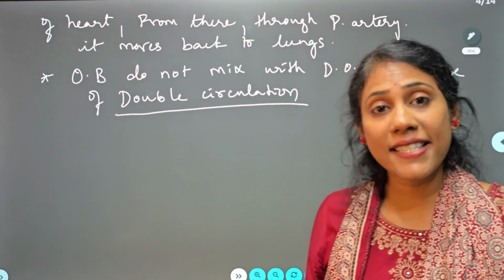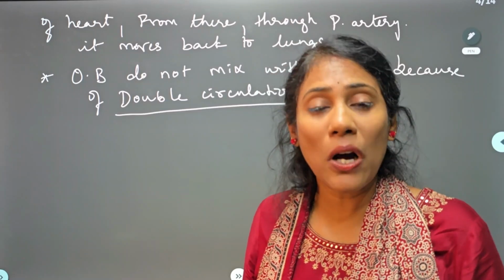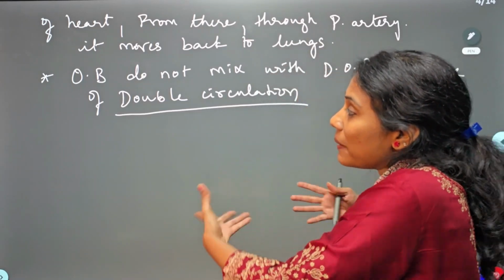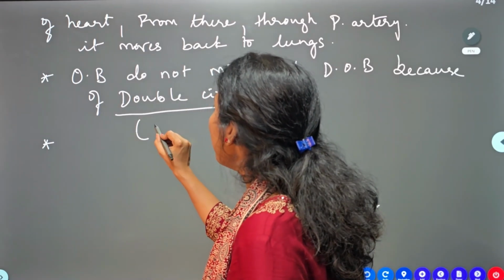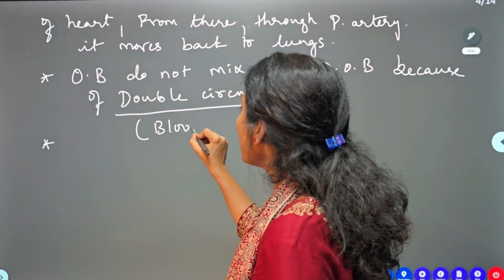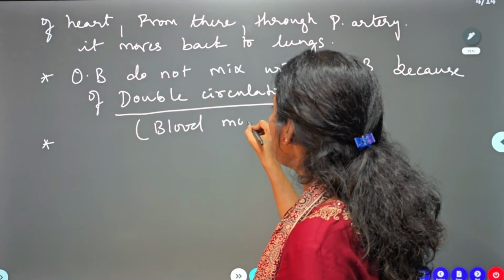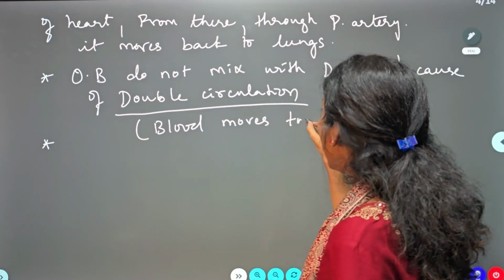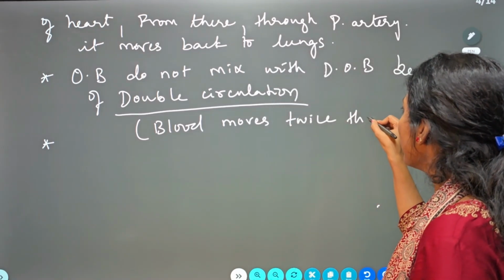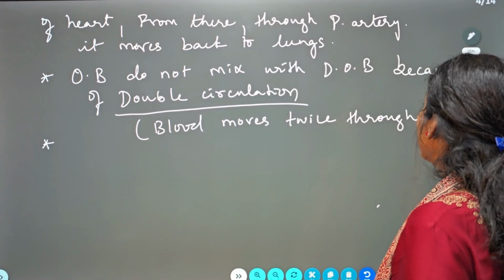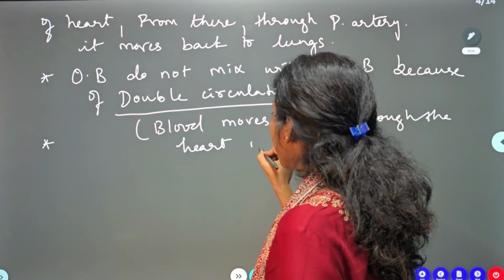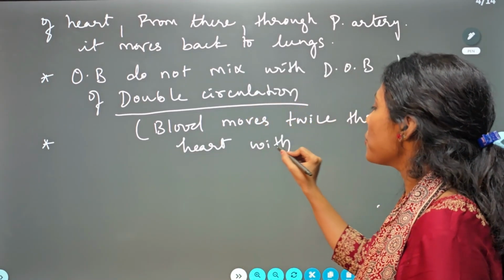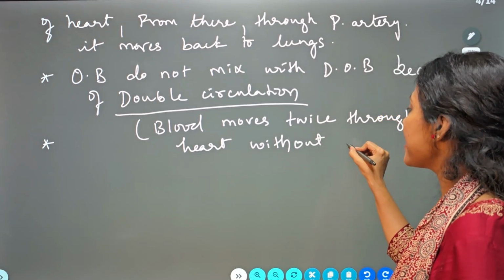Why is it necessary? That question is also important, so I am covering that here. So what is double circulation? Blood moves twice through the heart without mixing. Okay, blood moves two times through the heart without mixing.